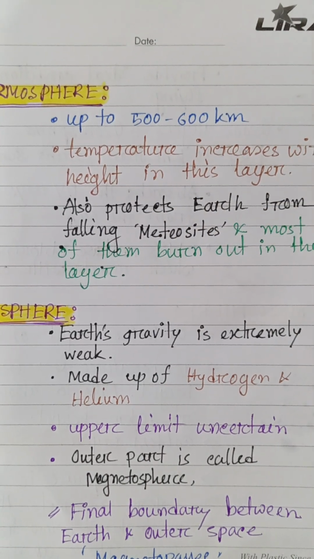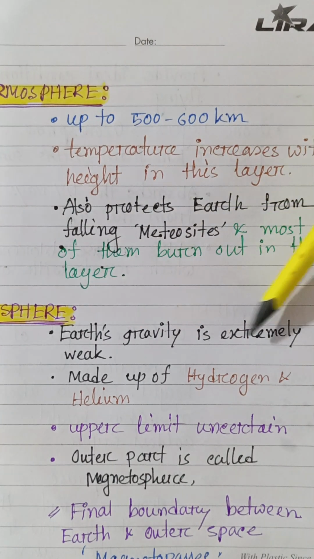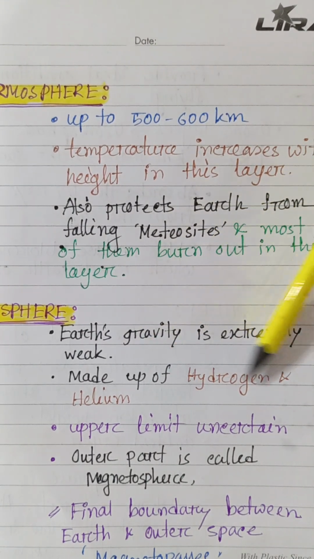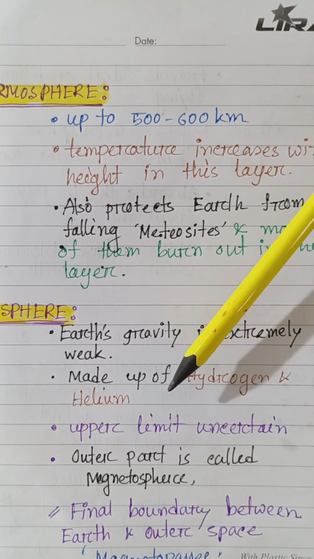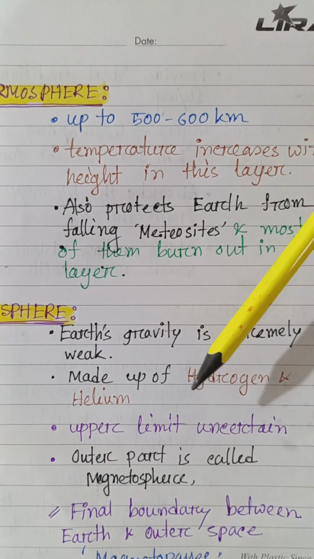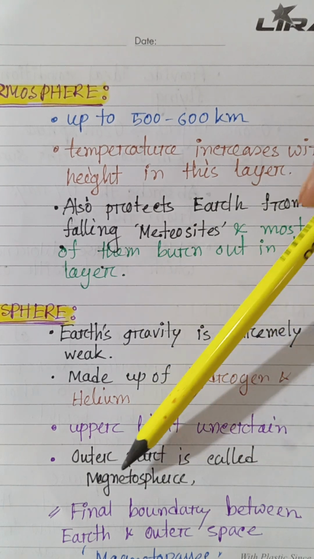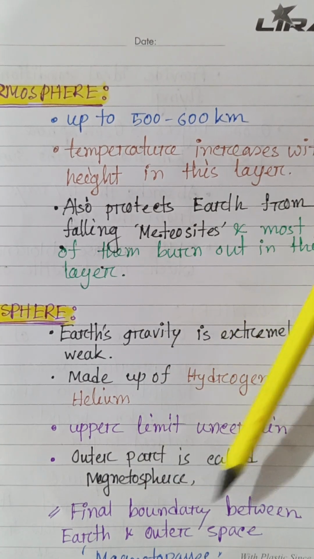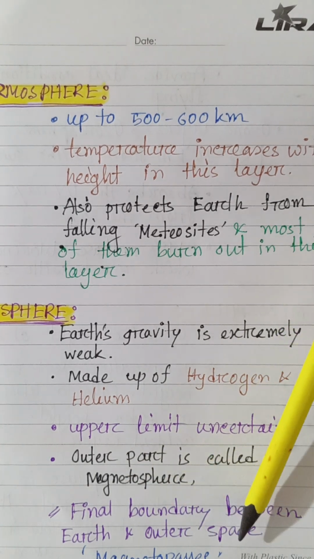And finally, exosphere. Earth's gravity is extremely weak here. It is made up of hydrogen and helium, and characterized by extremely low atmospheric pressure. The outer part is called the magnetosphere. The final boundary between Earth and outer space is the magnetopause.